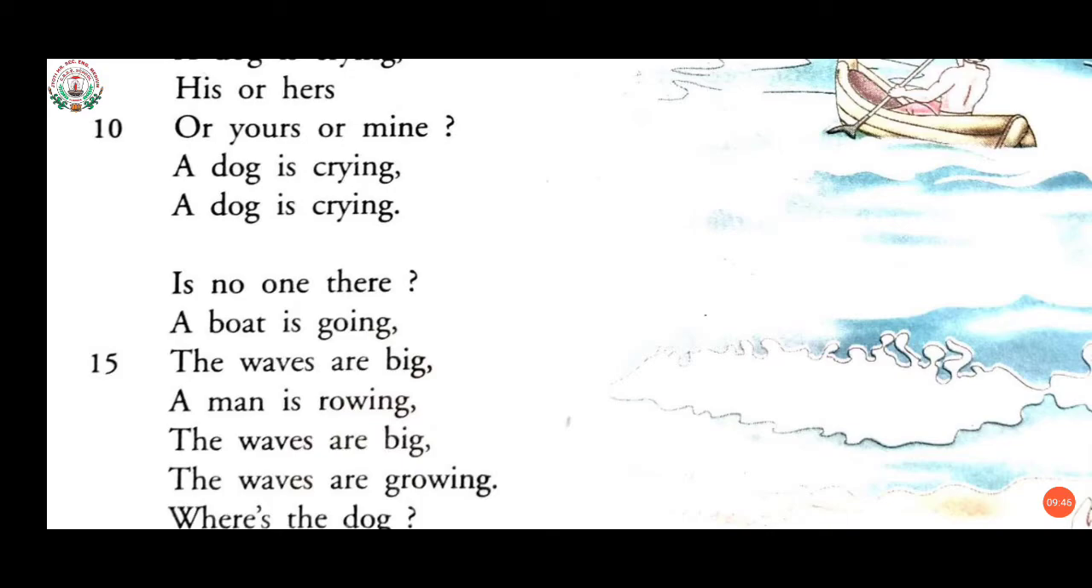Likewise, here in the poem, the poet is expressing love towards animals, and here it is all about a dog, how the man is risking his own life by crossing and passing over the big waves only to rescue or to save a dog.